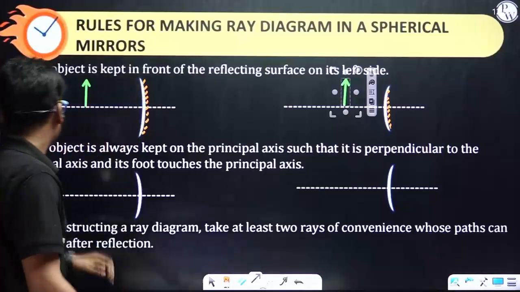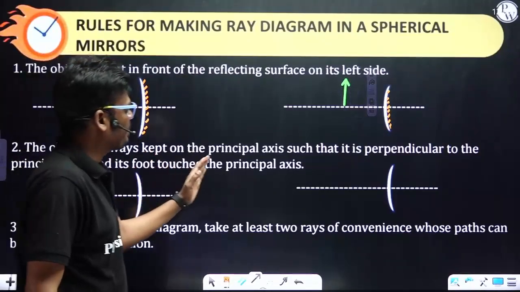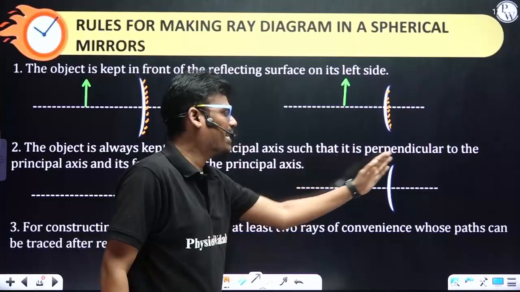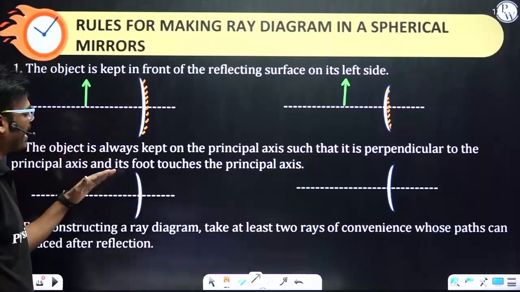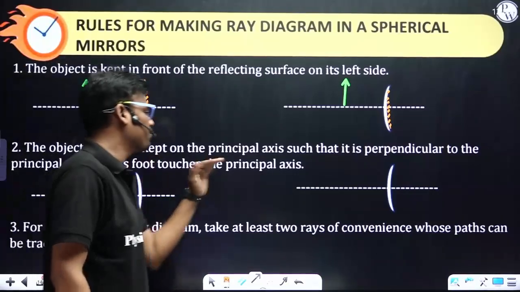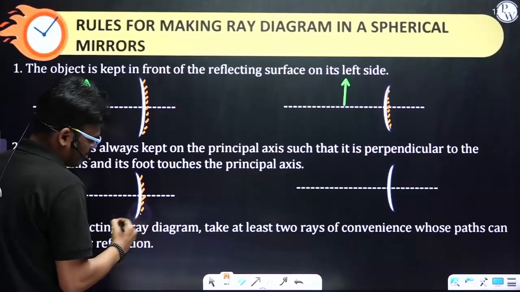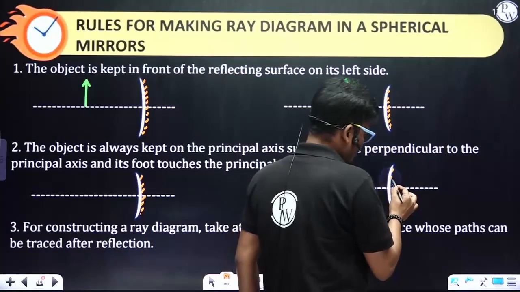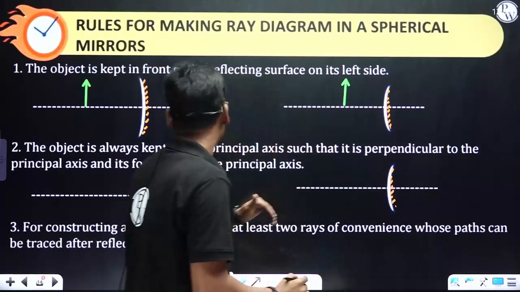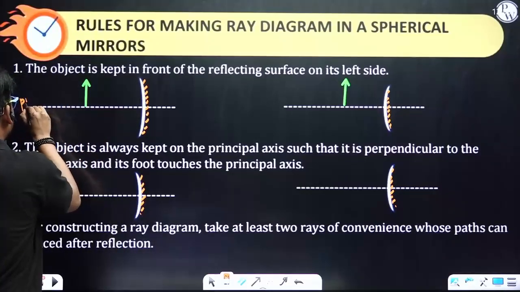Second rule: the object is always kept on the principal axis such that it is perpendicular to the principal axis and its foot touches the principal axis. What does that mean? Again, this is a coated surface, this is also a coated surface, and these dotted lines indicate the principal axis.